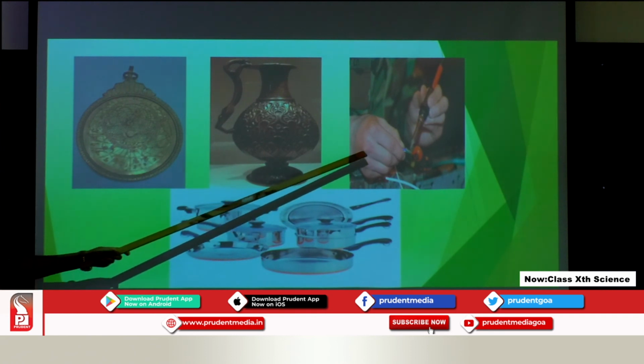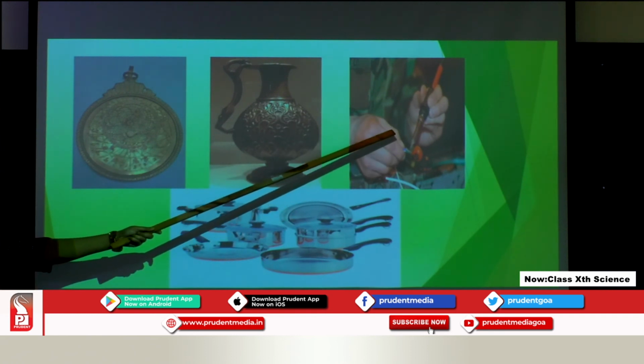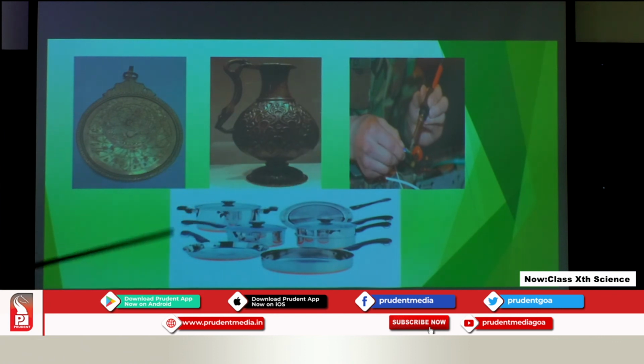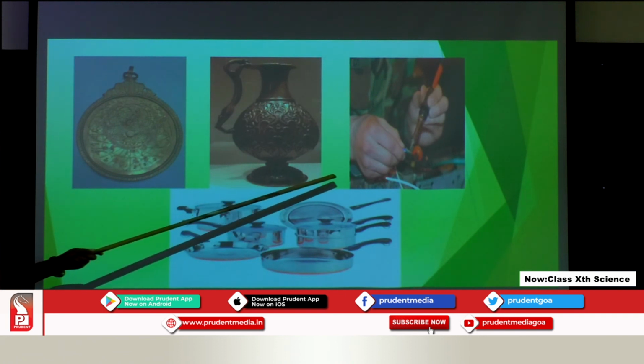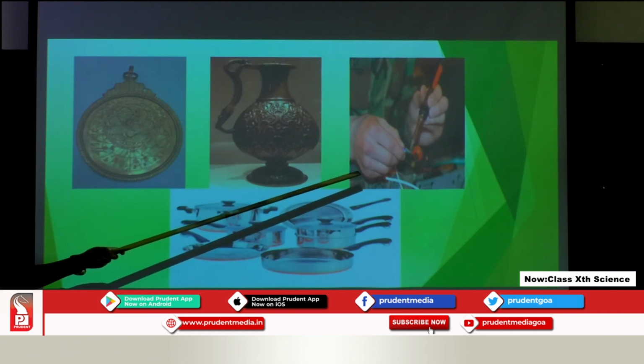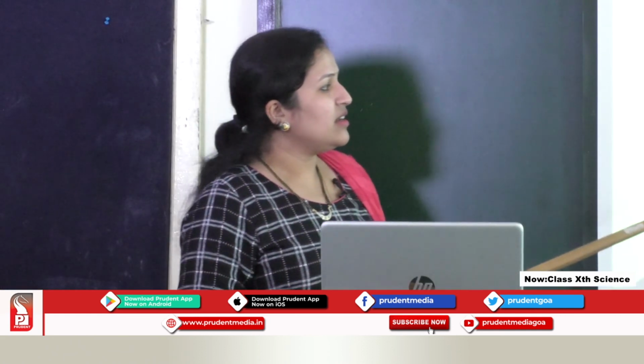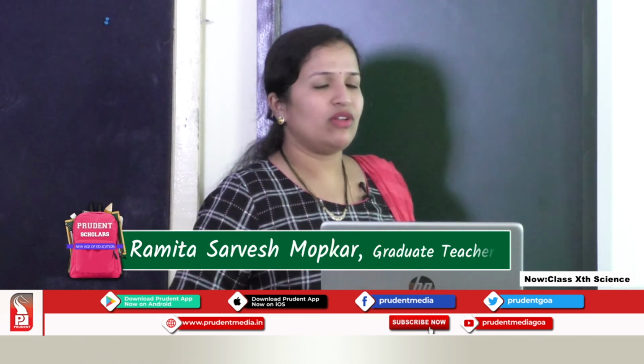Here you can see one person with a machine, a pen like structure in the hand, that is the soldering machine. This soldering machine is used in order to join two wires or for welding purpose. Now, what is present in that, let us see. Here the electrical conductivity of an alloy always changes.